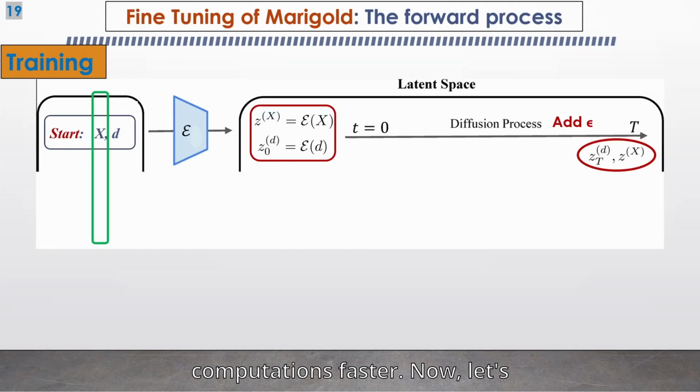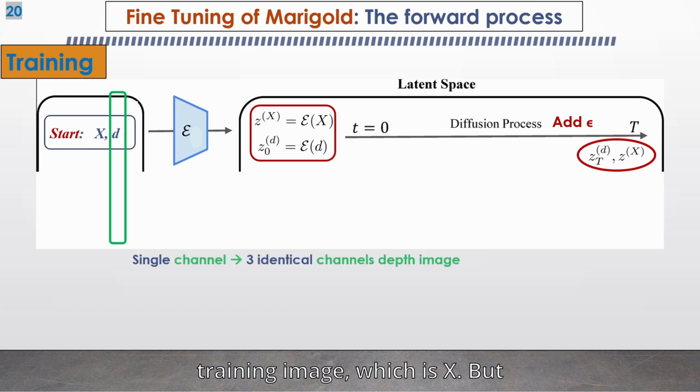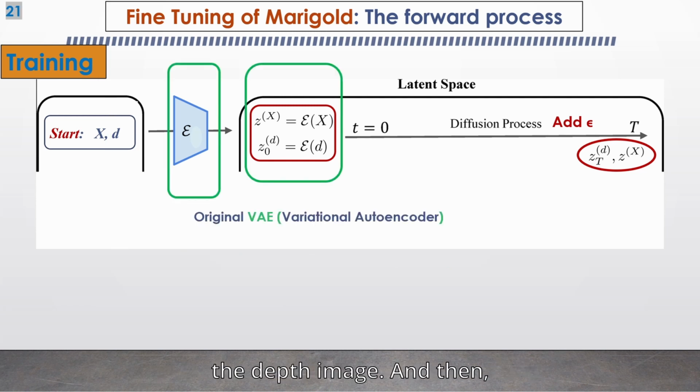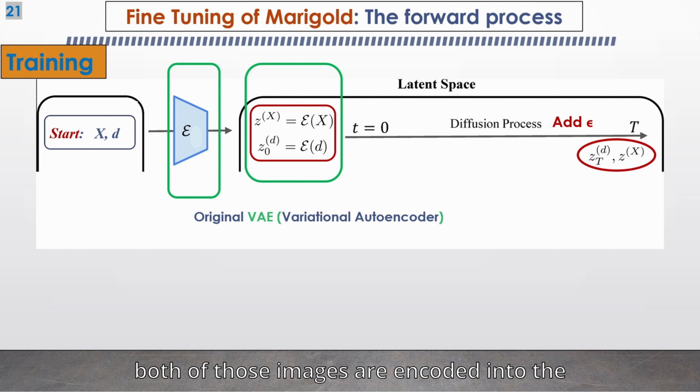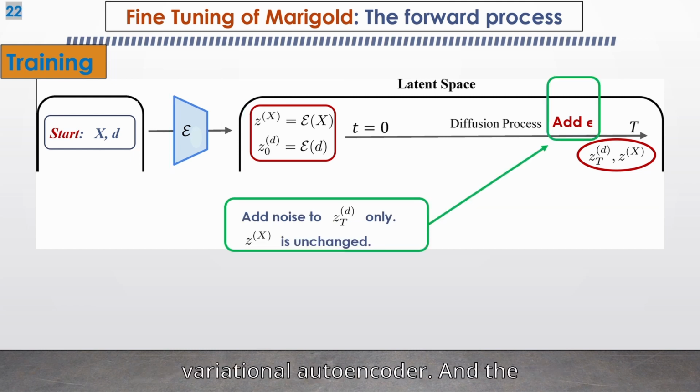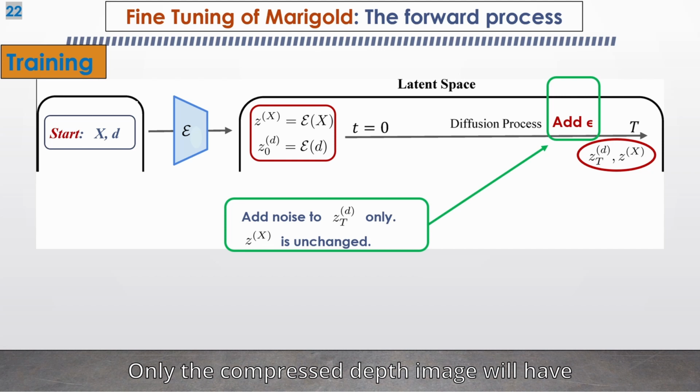Now, let's look at the forward process during training. The original model only has three channels to take in a single RGB training image, which is X. But in the modified version, they added three additional channels for the training depth image, which is D. A depth image is normally only one channel, so they simply duplicate the same single channel to become three identical channels for the depth image. And then, both of those images are encoded into the latent space by a variational autoencoder. And the noise is added to the compressed depth image only at each time step. Only the compressed depth image will have noise added.